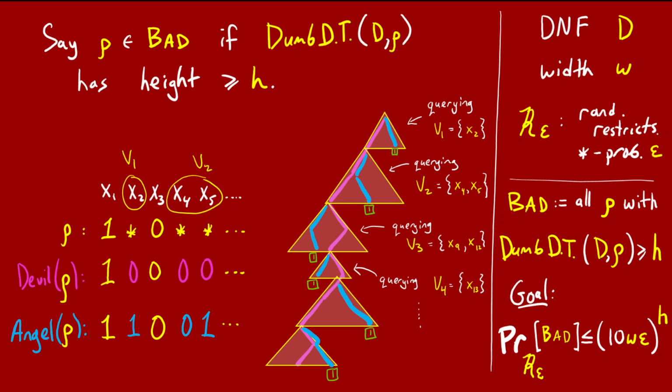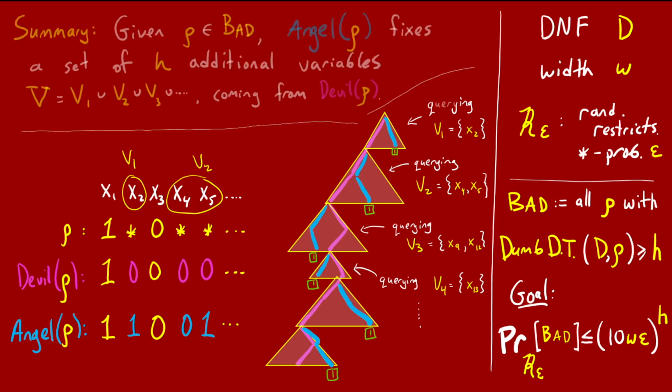Things are getting a little complicated, so let me summarize where we are so far. For every bad restriction row, meaning one where the dumb decision tree has height at least h, we focus in on the leftmost path of height h.